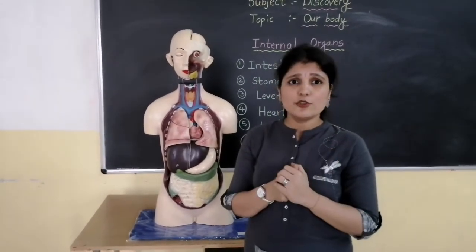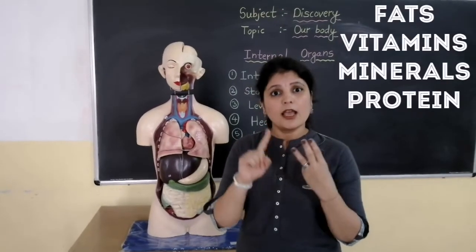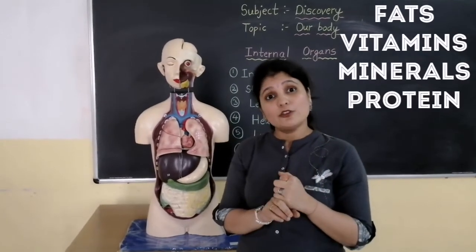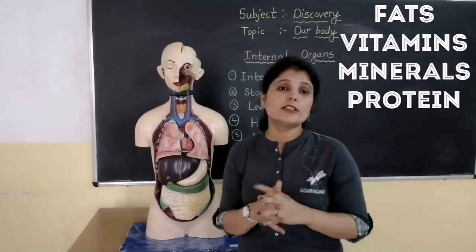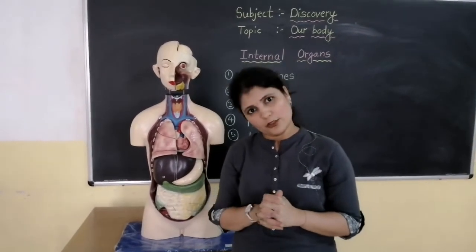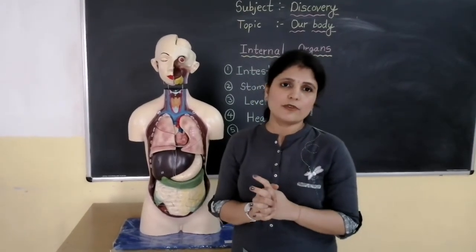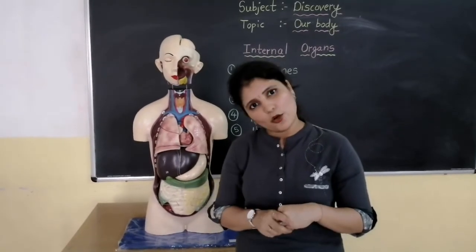Which nutrient values do we generally observe? They are the fats, vitamins, minerals, ions and all these things. Okay. So that's why we always suggest that we should eat healthy food so that we will get all that nutrient value from our food. So this is the main function of the intestine, to extract the nutrient value, mix it with the blood and then it is supplied to the whole body. Okay children?